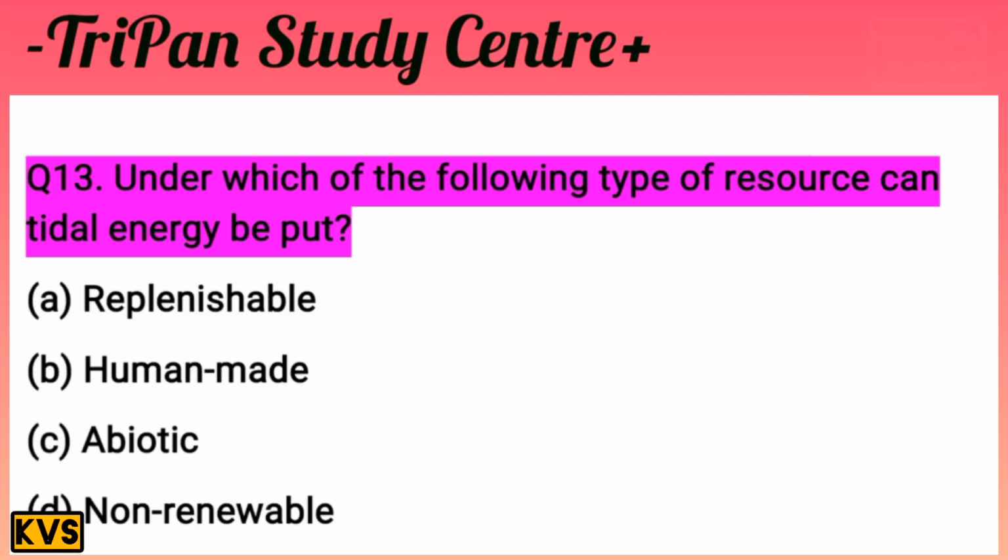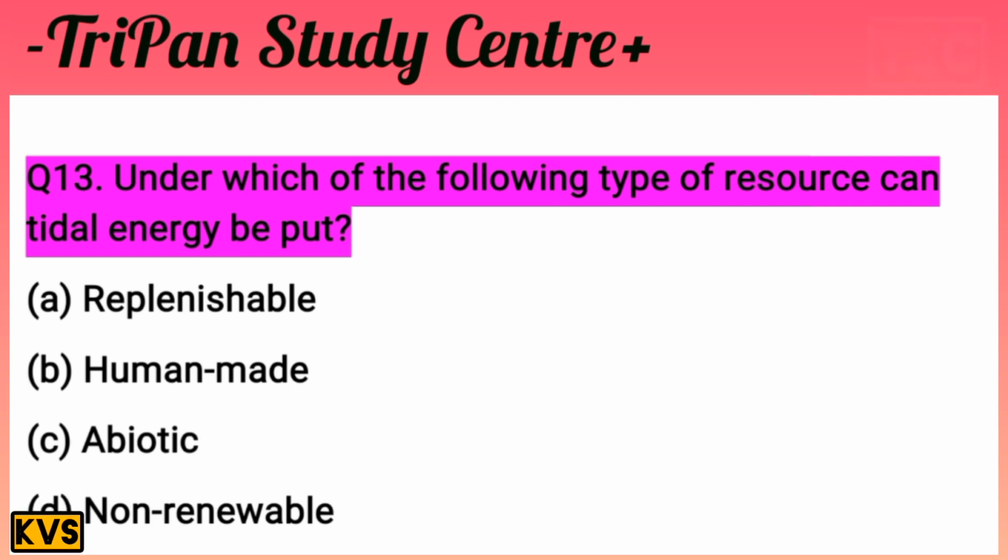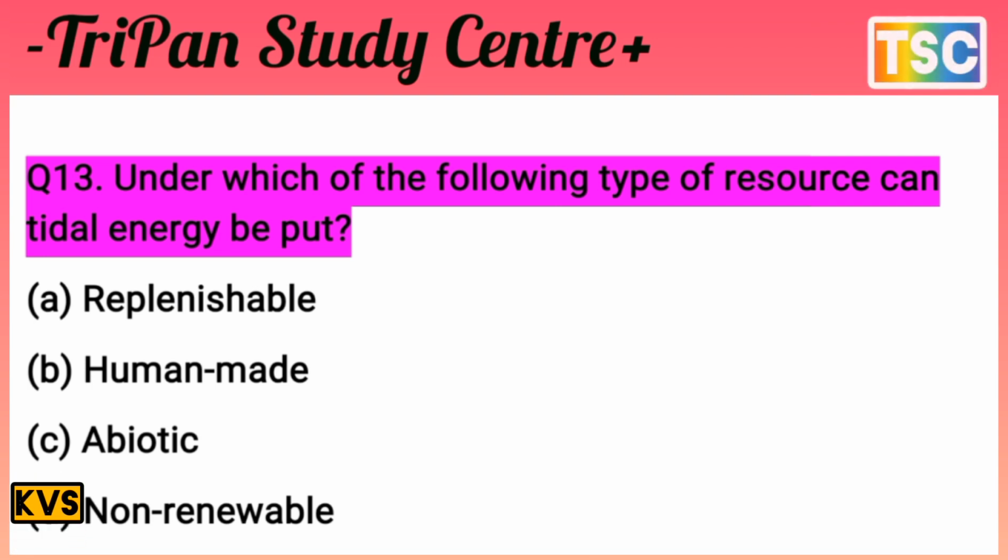The next question on your screen. The question here: under which of the following types of resource can tidal energy be put? That's an important and intelligent question. The options here are A, replenishable, B, human made, C, abiotic, and D, non-renewable. That's the most important option here. Come on, test your knowledge and IQ level. I give you a few seconds.